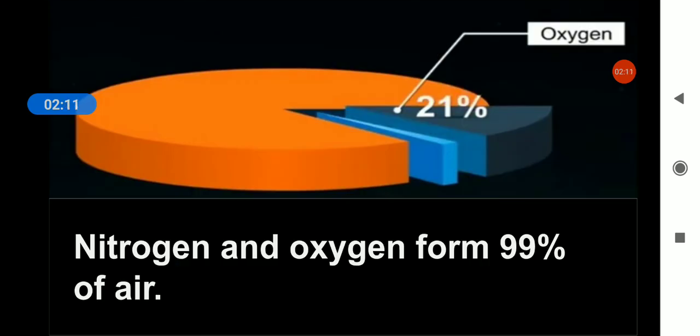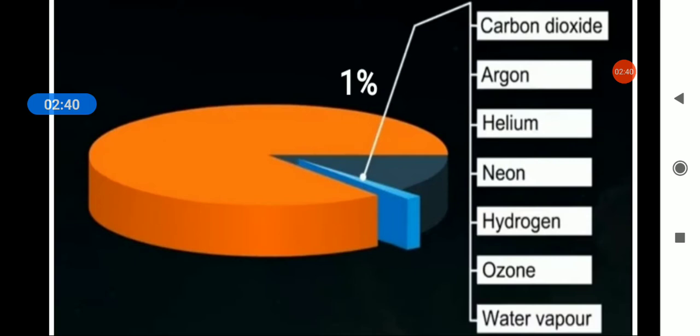Now the amount of oxygen that we have in the air is 21%. So if you see through the pie chart, 78% of nitrogen and 21% of oxygen, so it is 99%. So oxygen and nitrogen form 99% of the air, and 1% is left, and that 1% is other gases.